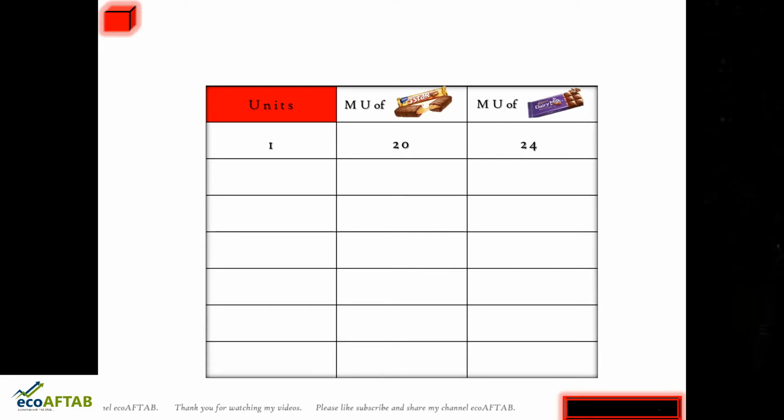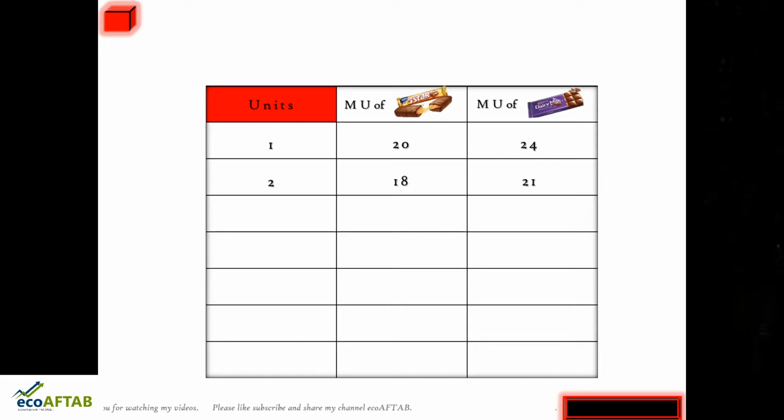You may ask me, why have you taken 20 and 24? You can take any number. It does not matter. You can take 10, 14, 50, 100, any number. But what matters is the second point. When the consumer consumes the second unit of these commodities, what will happen? From the second unit of 5-star chocolate, the utility that he gets is 18 utils, and from Dairy Milk he gets 21 utils.